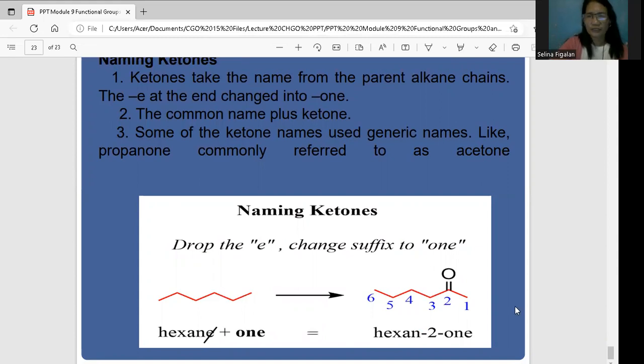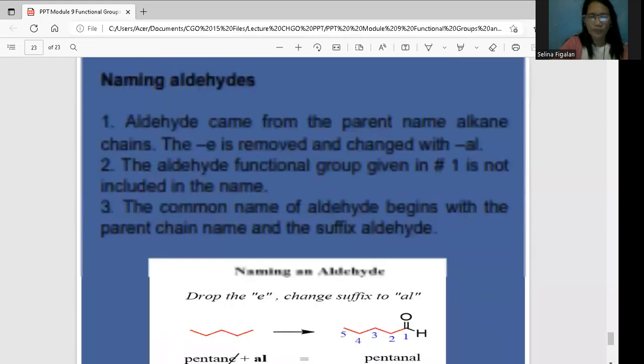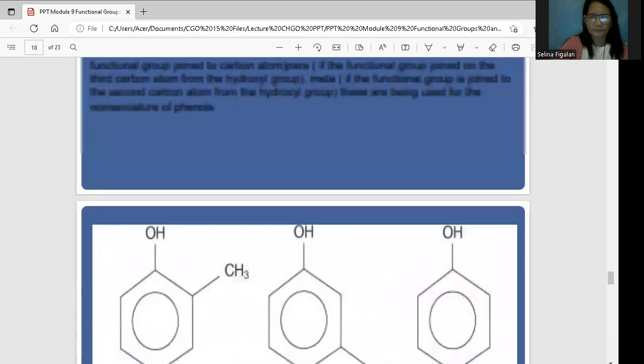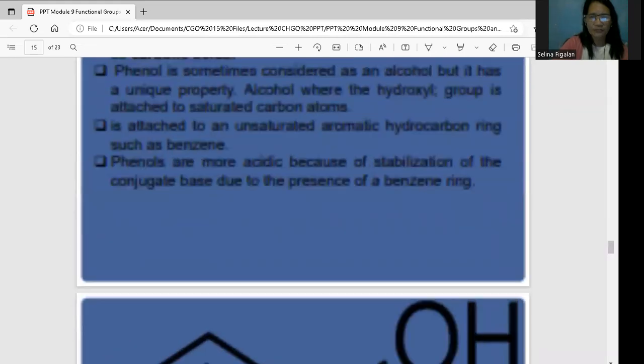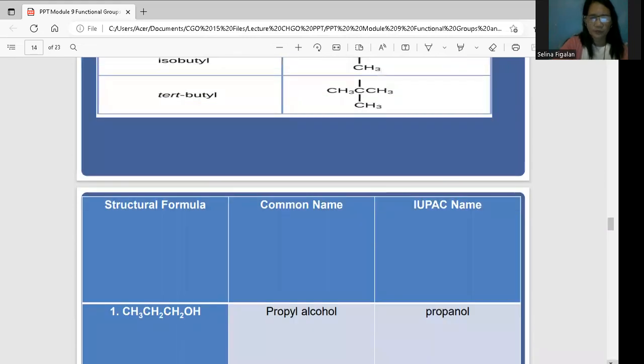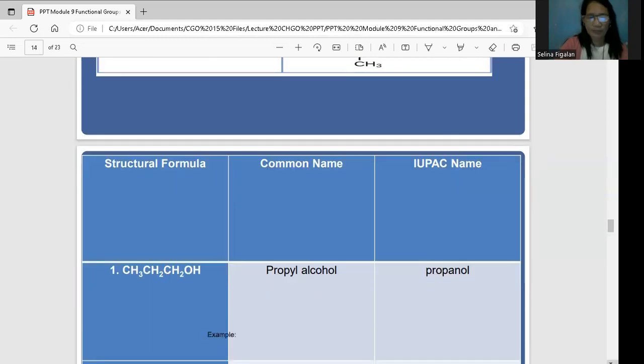But before that, let us go back to your alcohol. It is a bit confusing, so I have to emphasize this with your table of classes. Here, propyl, since it is an alcohol, this is a propyl alcohol. Why did it become propanol? I think this came from propane, so the letter E at the end of propane is removed, and this becomes propanol, so that you won't be confused.